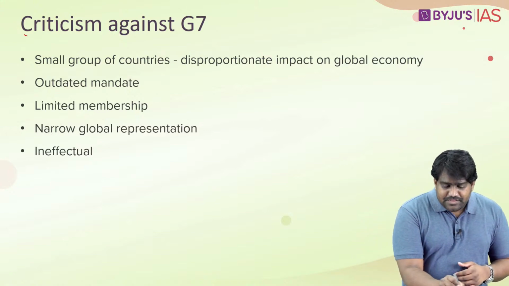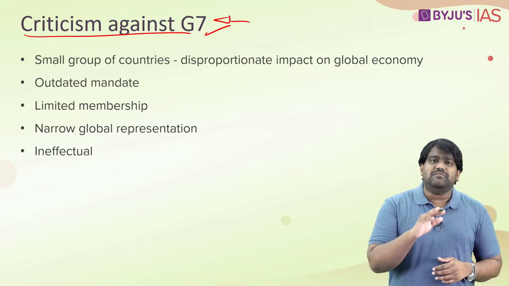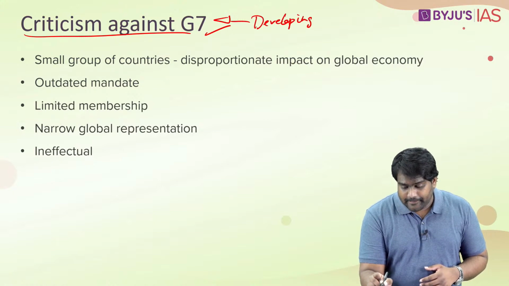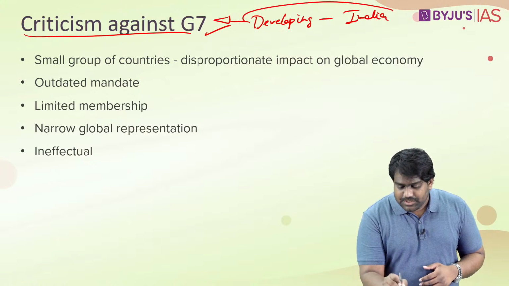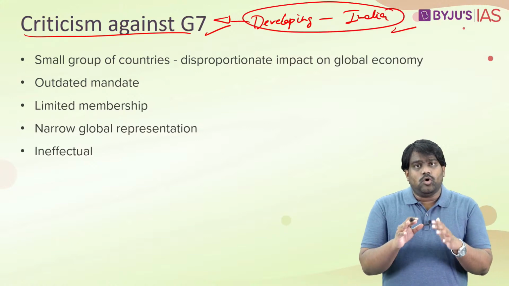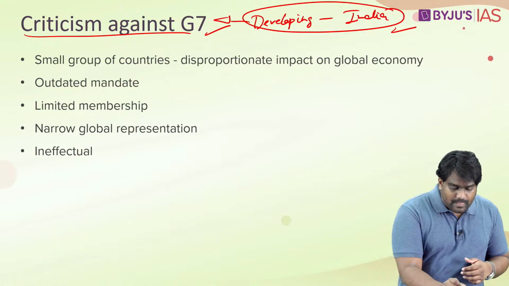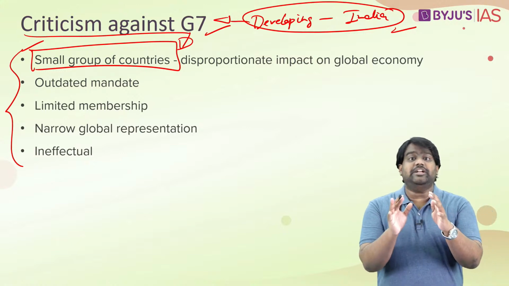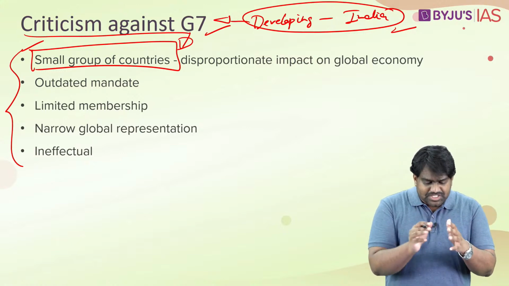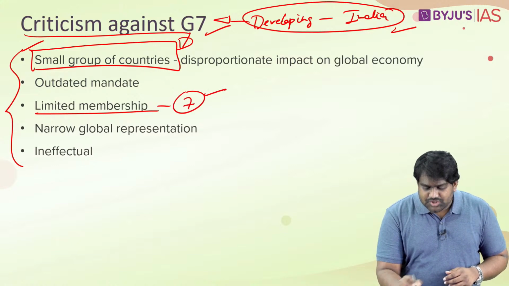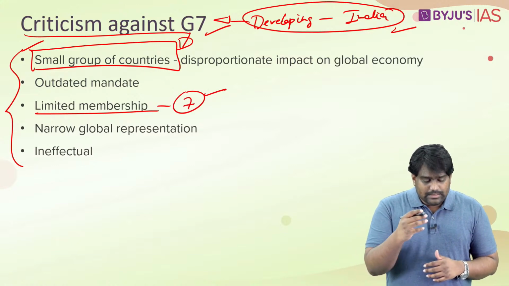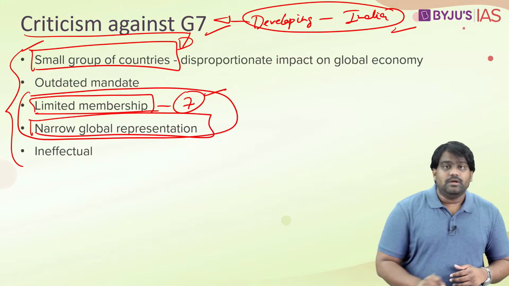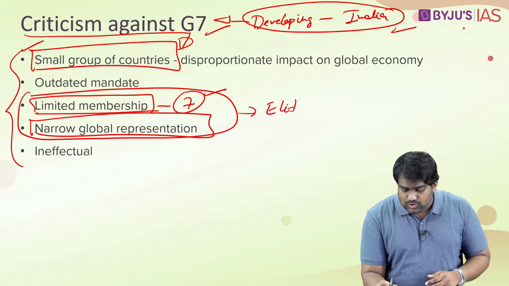However, this grouping has also come in for heavy criticism. Many countries from the developing world, including India, have often criticized the G7. You need to know what criticism exists against the G7. See, as you saw, the G7 is basically an elite club. It's an exclusive club which is limited to 7 most developed industrialized nations. So this limited membership of the grouping and its narrow global representation makes this an elite exclusive club.